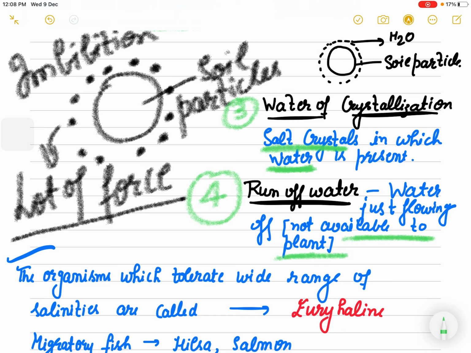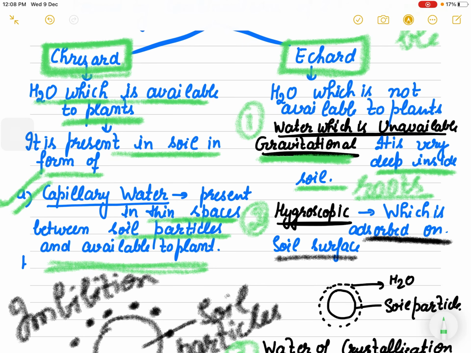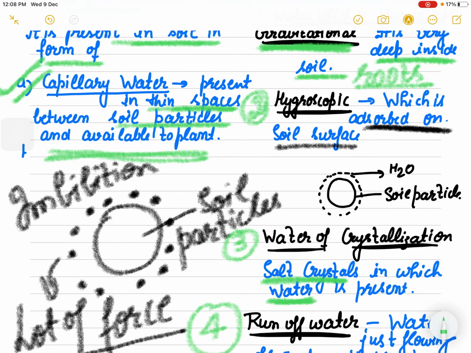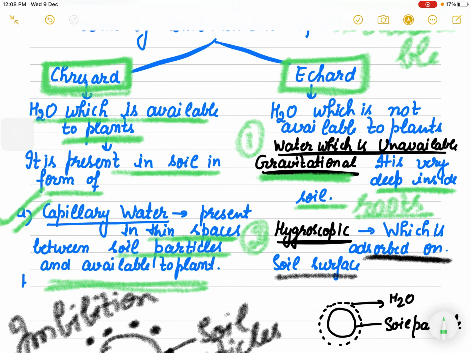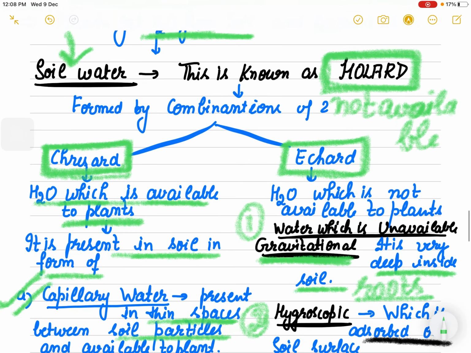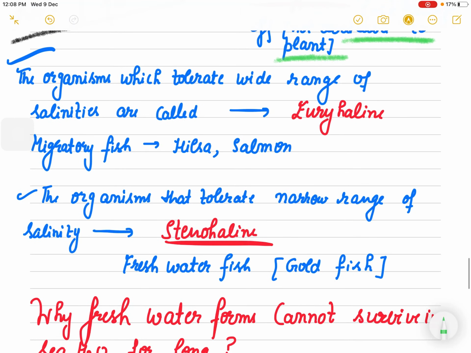So the water which is absorbed by the plants is known as capillary water, and it is present between the soil particles. Gravitational, hygroscopic, crystallized and runoff water are definitely present in our soil, but these forms are not available to the plants.